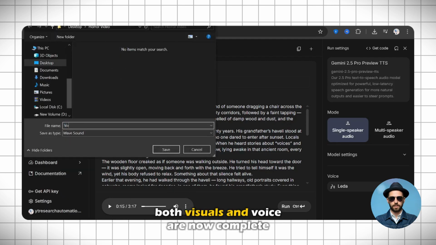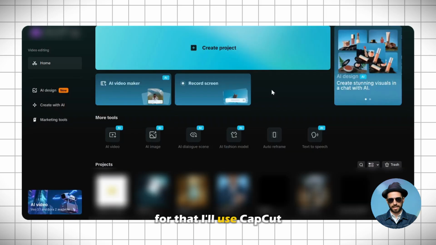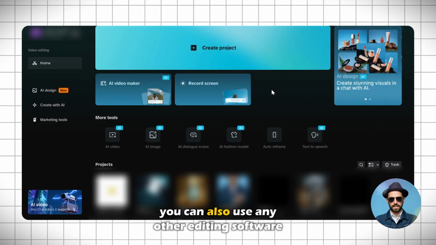So, for the horror video, the voiceover is ready. Both visuals and voice are now complete. Now, the next step is to merge both of them. For that, I'll use CapCut because it's a free tool that comes with a lot of built-in features. You can also use any other editing software if you want.